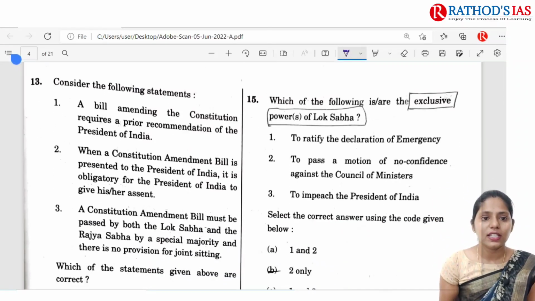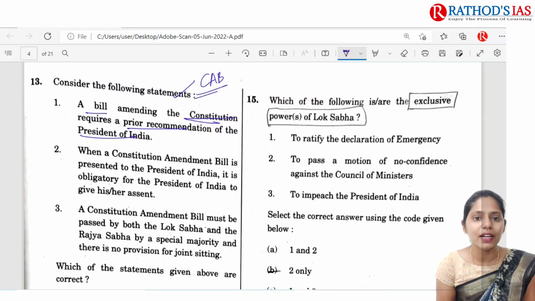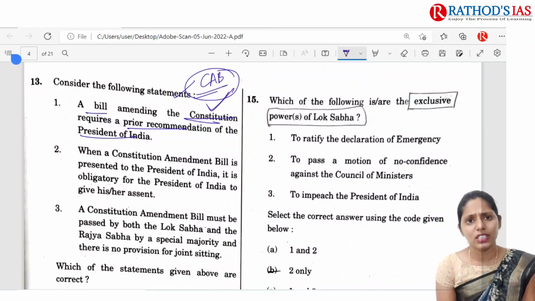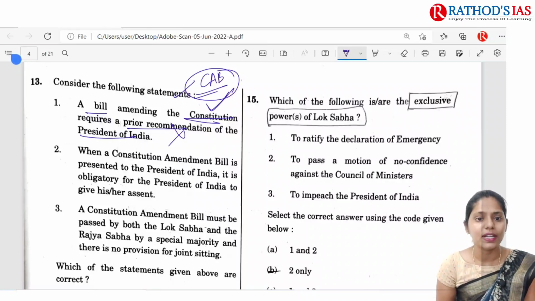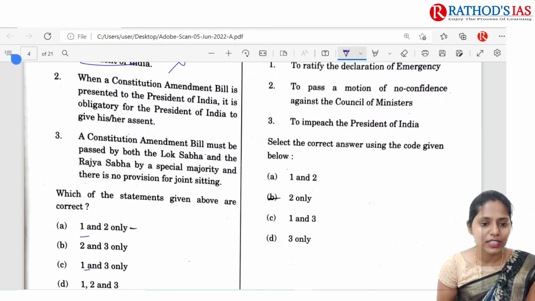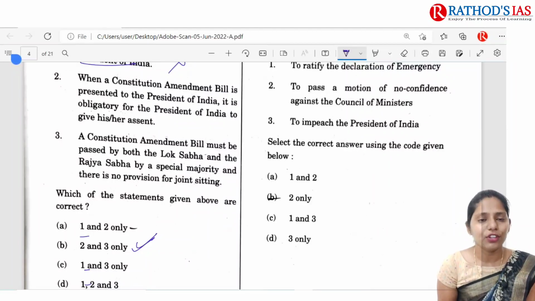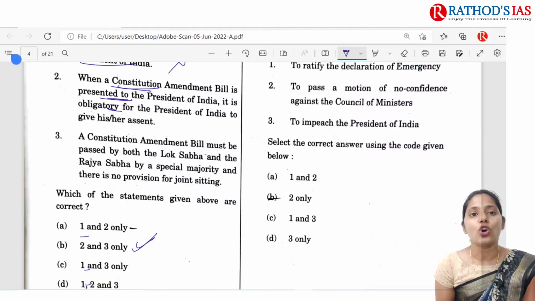The next question is, a bill amending the constitution requires prior recommendation of the President of India. This question is mainly about the constitution amendment bill. If you want to amend the constitution, there is no requirement of prior recommendation of the President of India, so this statement is incorrect. If you eliminate this first statement, the correct option is 2 and 3 only. In this way, the elimination technique will be very helpful. If you see the second statement, when a constitution amendment bill is presented to the President of India, it is obligatory, yes, the President needs to give assent. He cannot reject or return the bill.